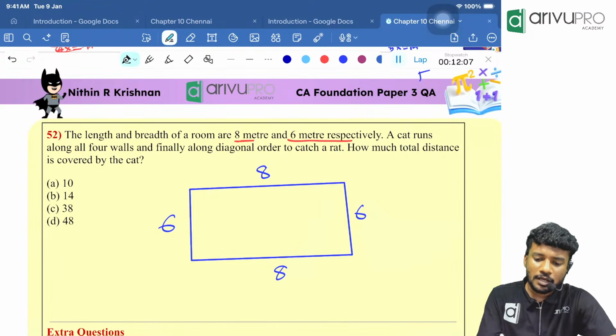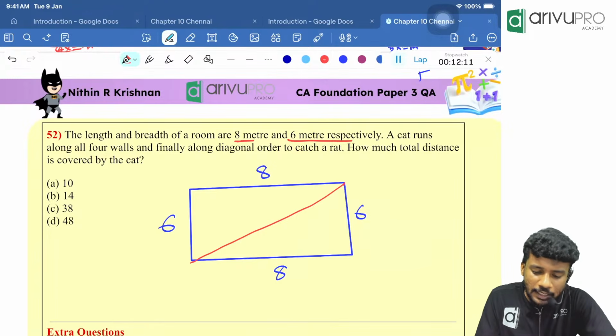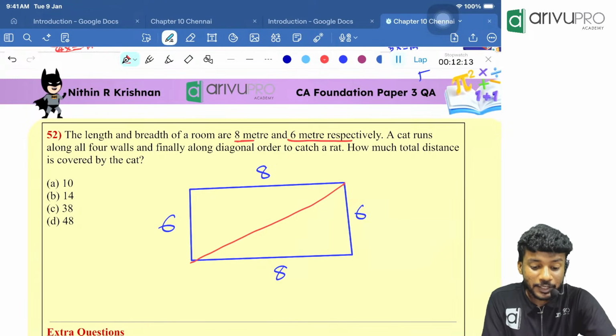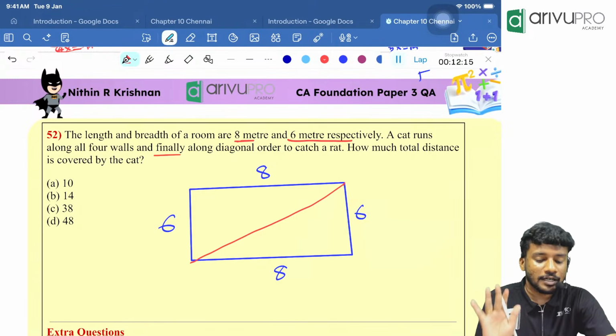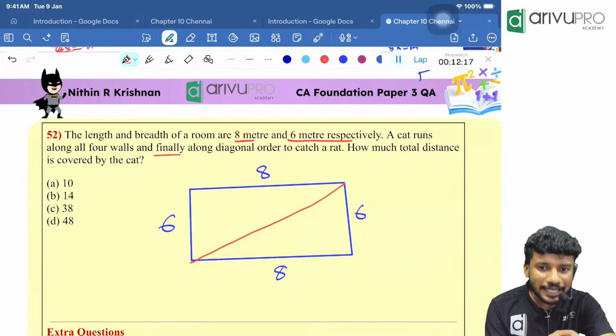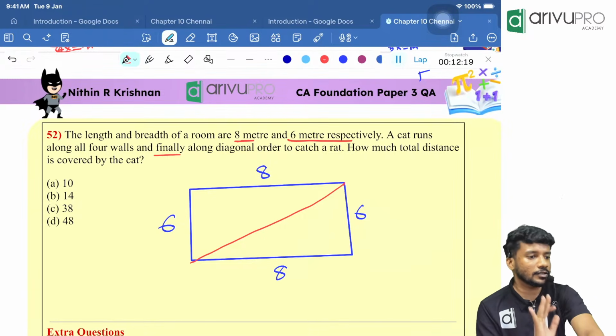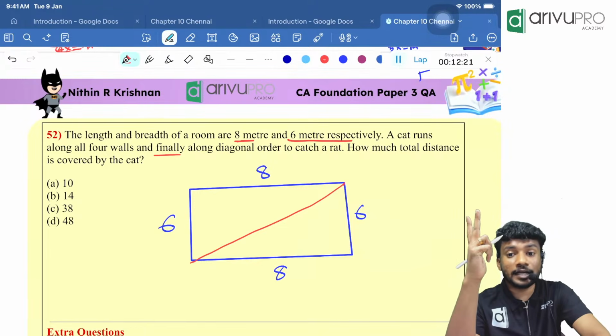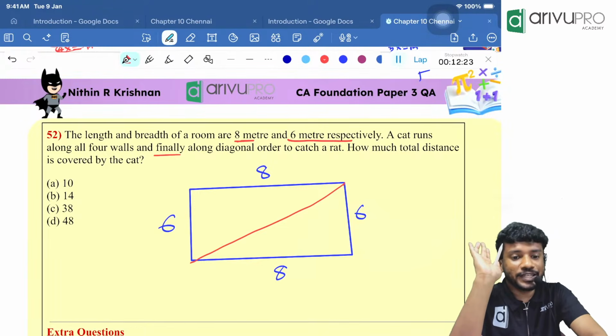Now people, I want to ask, will I draw two diagonals or one diagonal? I will only draw one diagonal because they mention finally along the diagonal. If it was two diagonals, they would have mentioned both the diagonals.